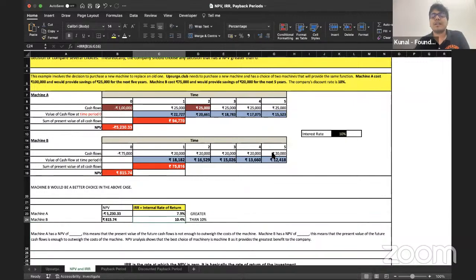To close the bracket. So that is 10.4%. So your IRR has come out to be 10.4% in the case of machine B. So in machine B you are putting in 75,000, you are receiving 20,000 five times, and in this entire arrangement you are making a 10.4% rate of return.